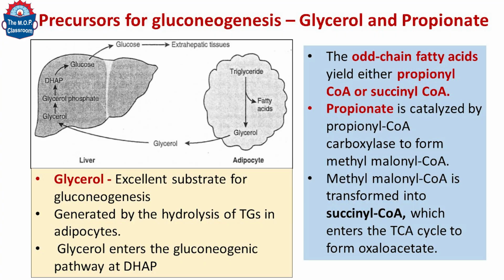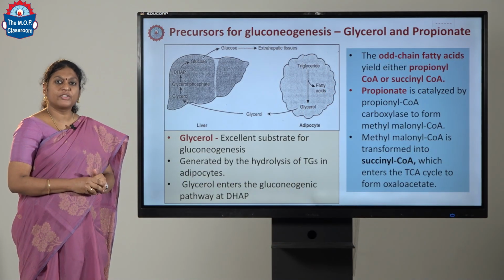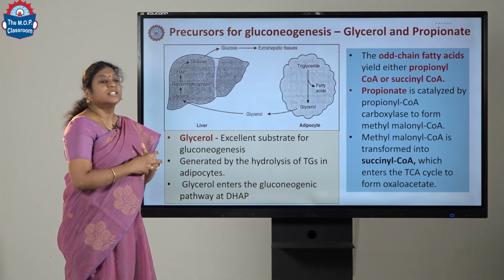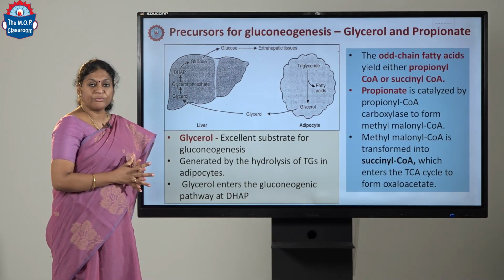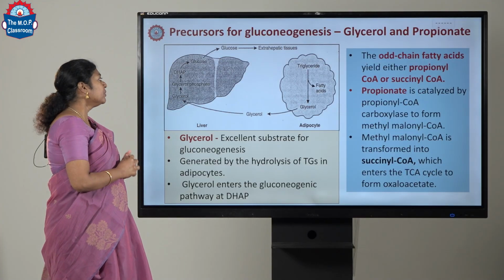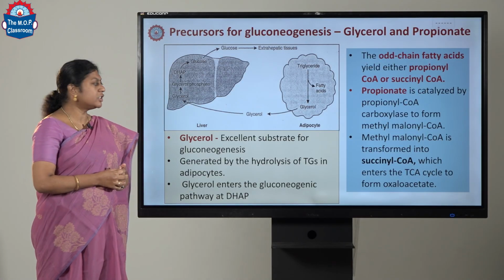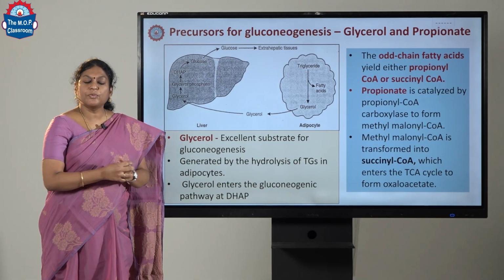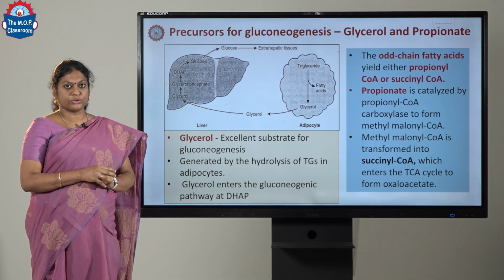The next important precursors for gluconeogenesis are glycerol and propionate. Glycerol is an excellent substrate for gluconeogenesis. It is generated by the hydrolysis of triglycerides. Triglycerides on breaking down form free fatty acids and glycerol. Glycerol is shuttled into the liver. In the liver, glycerol gets converted to glycerol phosphate and glycerol phosphate becomes dihydroxyacetone phosphate.